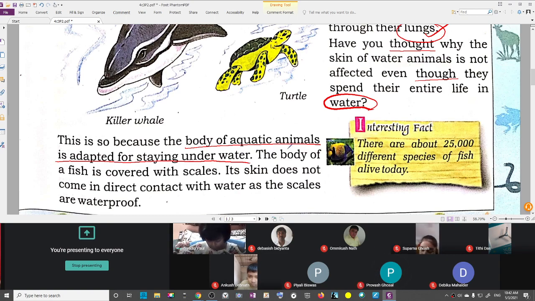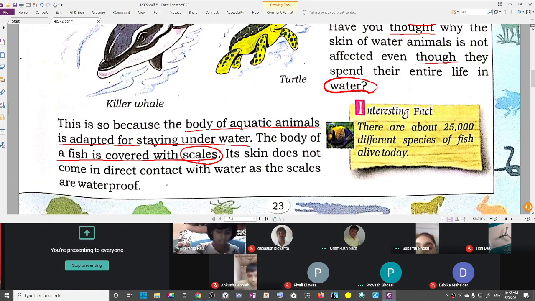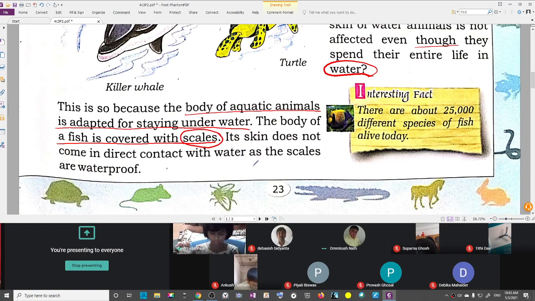The body of a fish is not covered with cells. The body of a fish is covered with scales. What are scales? Can you tell me what are scales? Does the scale have life, or is it a non-living part, like our nails? Like our nails. So it does not have living cells in it. So its skin does not come in direct contact with water, as the scales are waterproof.